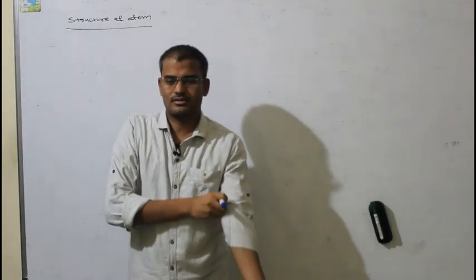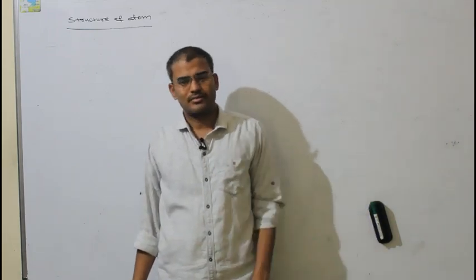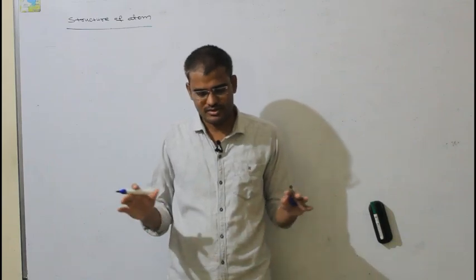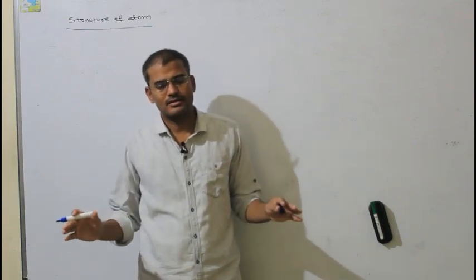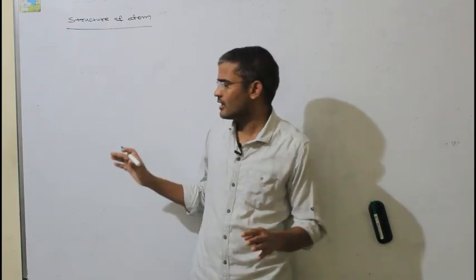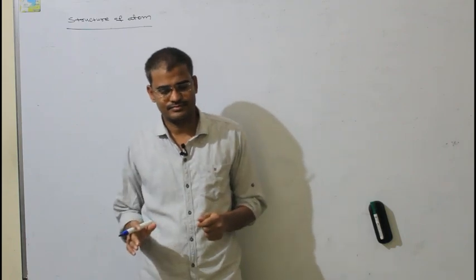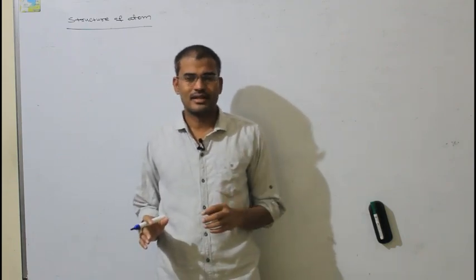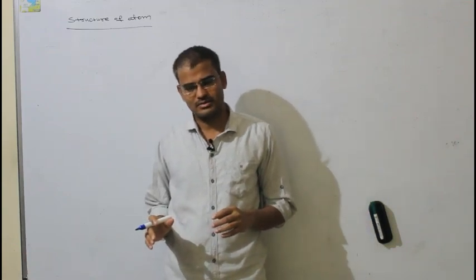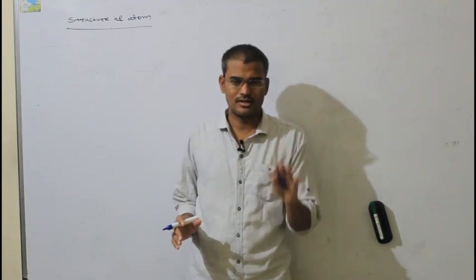Already Dalton has given a theory. All matter is made up of atoms. In the universe, whatever matter is present is ultimately made up of smaller tiny particles which are called atoms. And he said the atom is indivisible. But by the end of the 19th century, they proved that the Dalton atomic theory he proposed is wrong. Means not totally wrong.